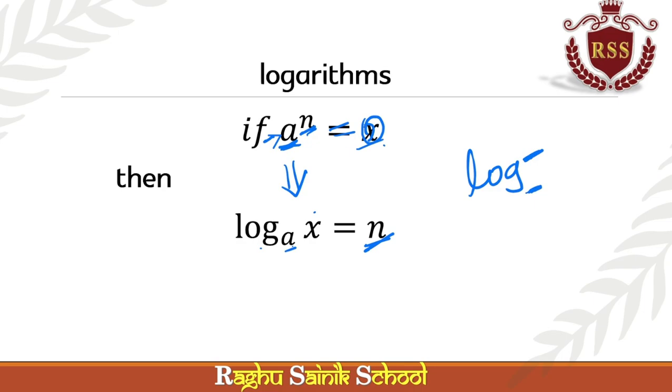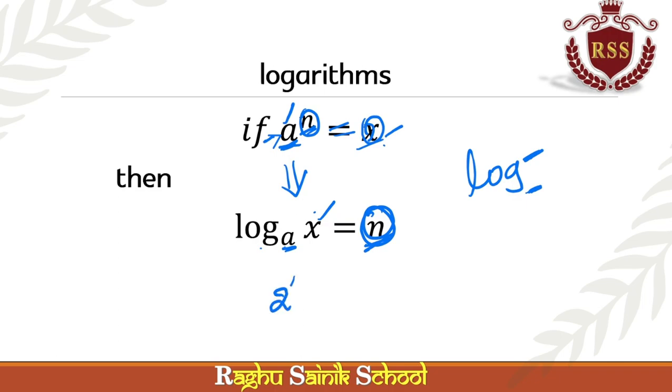Okay, that's why base. What is the base here? A. That's why a came here. What is the exponent here? X. X came here. This is a power. Power is equals to this. Okay, let's write some examples for this.